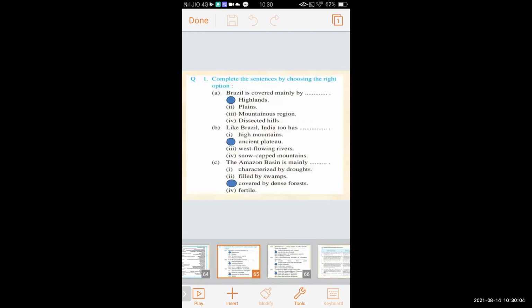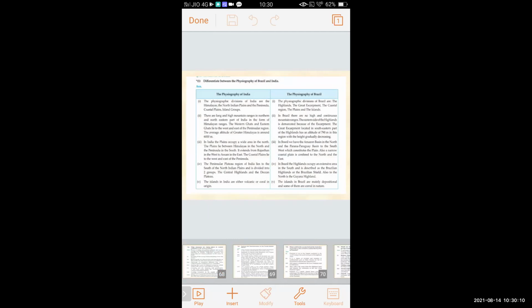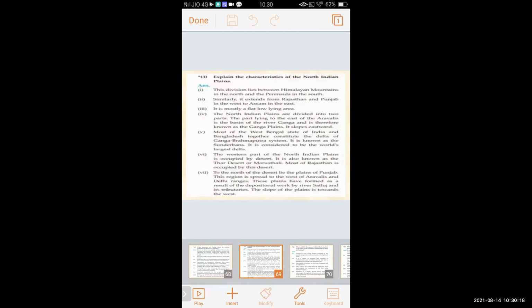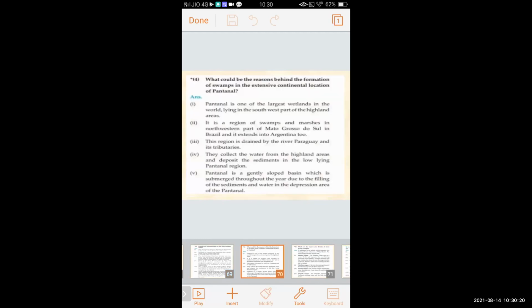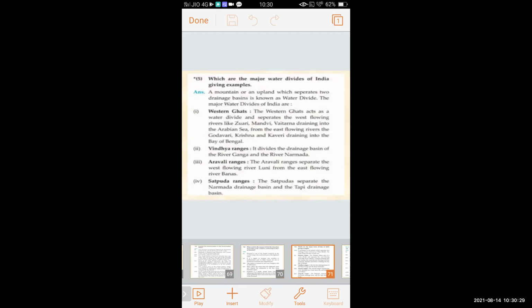We have seen the fill in the blanks, the difference between the physiography of Brazil and India, measures to be taken to control the pollution in the rivers of India, the characteristics of the North Indian plain, the reason behind the formation of swamps in the extensive continental location of Pantanal, and the major water divide of India, giving examples also.